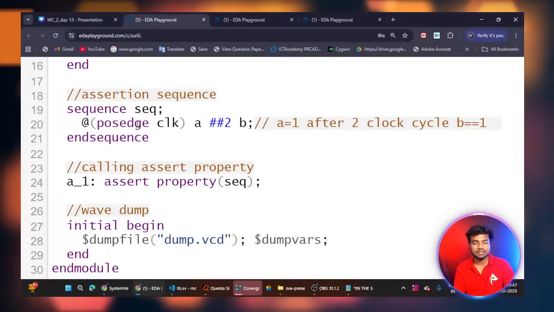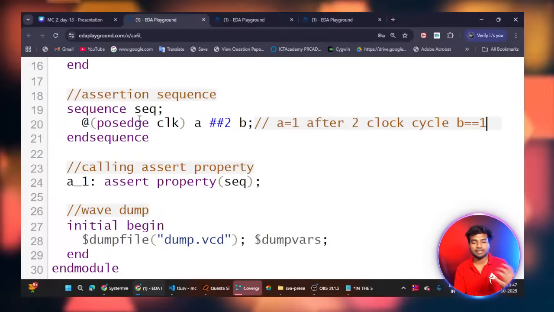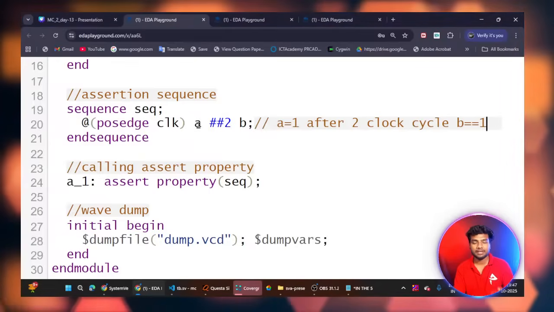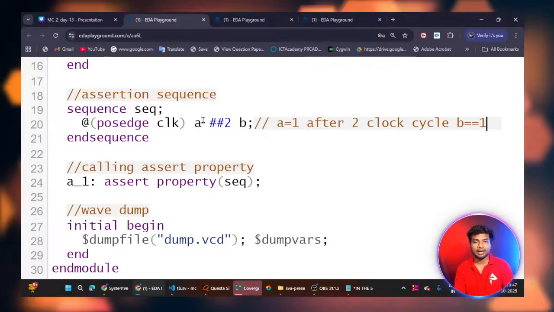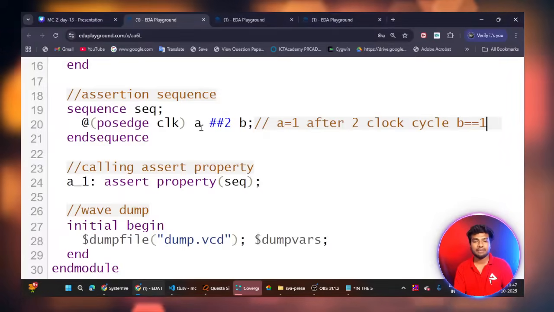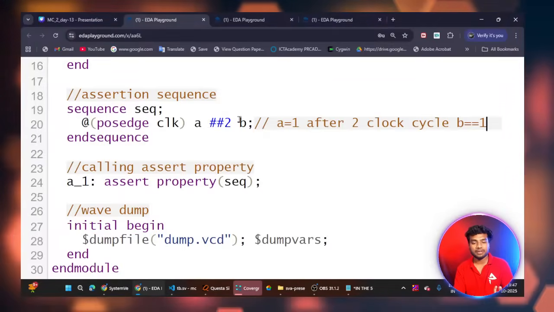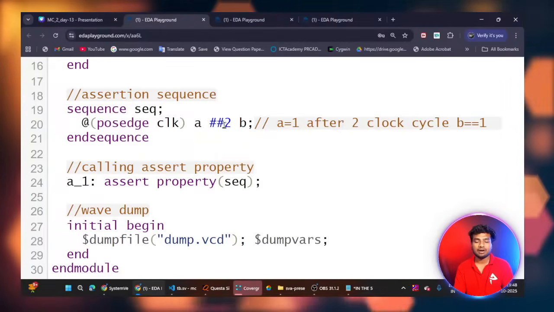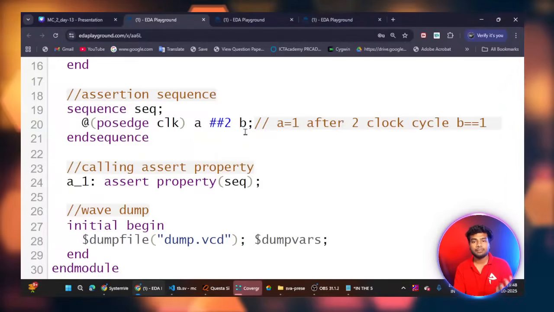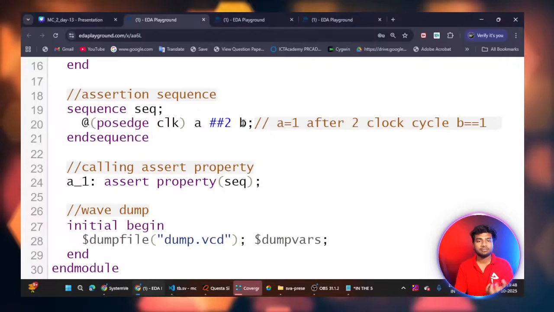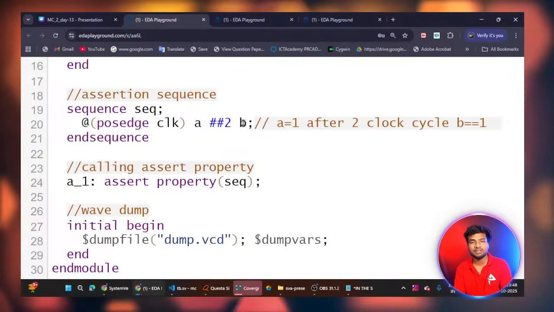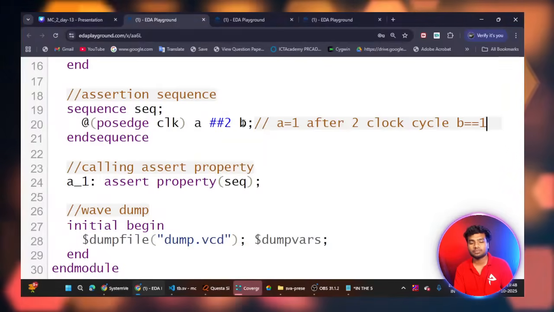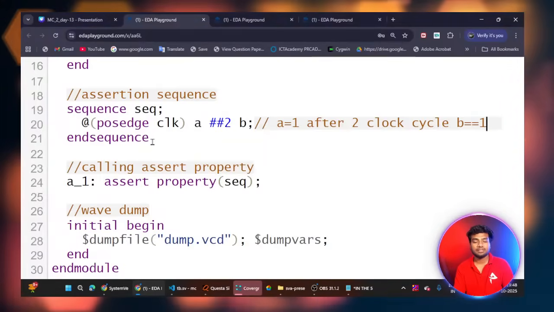At the passage of clock, it will check at every clock whether a is high. If a has the value 1, then after 2 clock cycles B must be high. If B is not high, our assertion fails and it will throw an error. So this is my logic, this is my sequence.